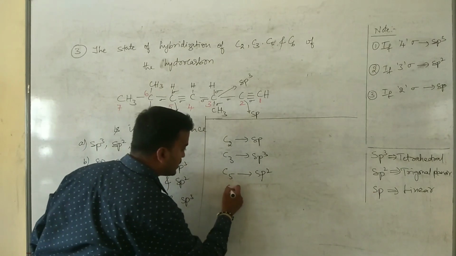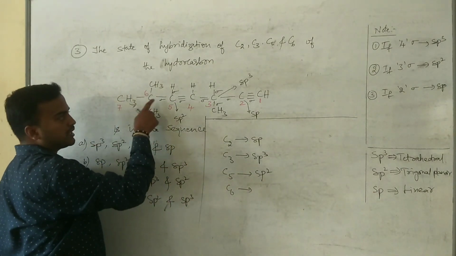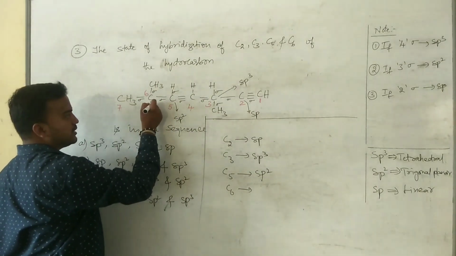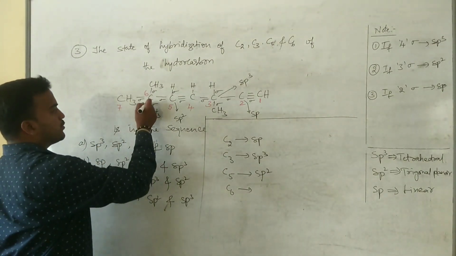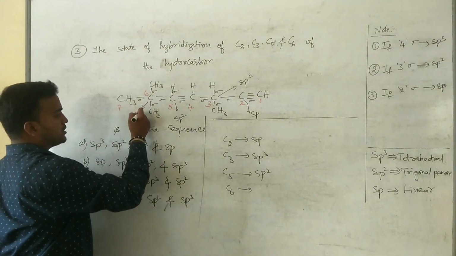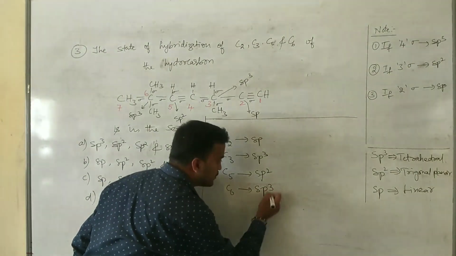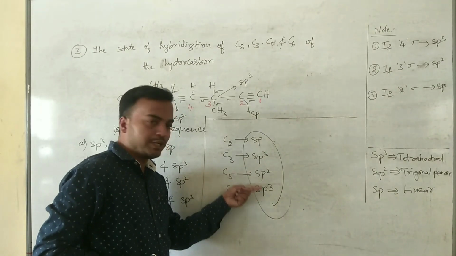Then last one is sixth carbon atom. This carbon atom contains 1 sigma bond, 2 sigma bonds, 3 and 4. So total number of sigma bonds are 4. Therefore the hybridization of this carbon atom is sp3. So this is the sequence: sp, sp3, sp2, sp3.